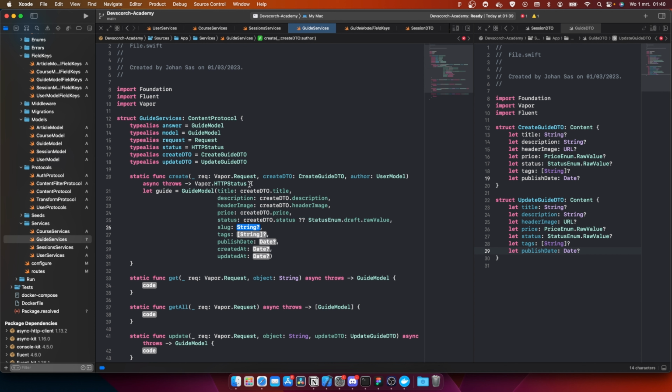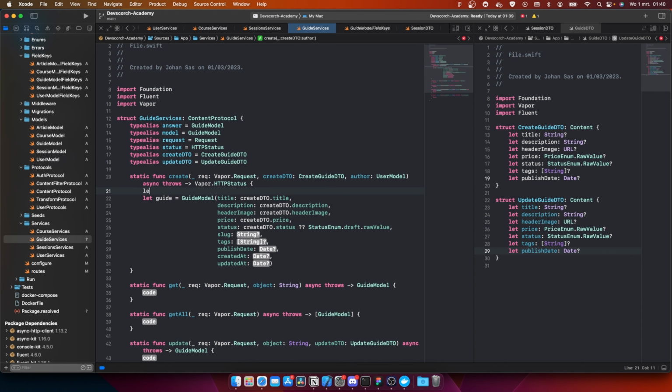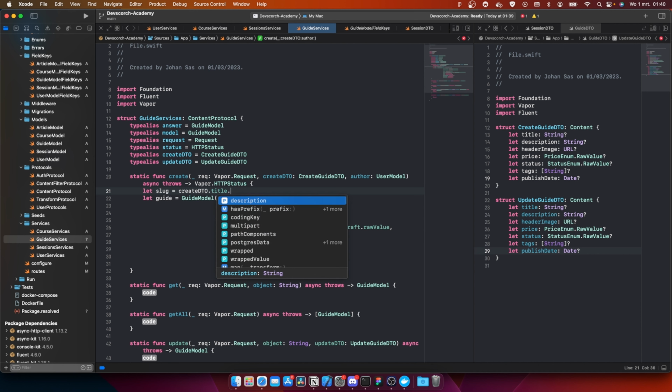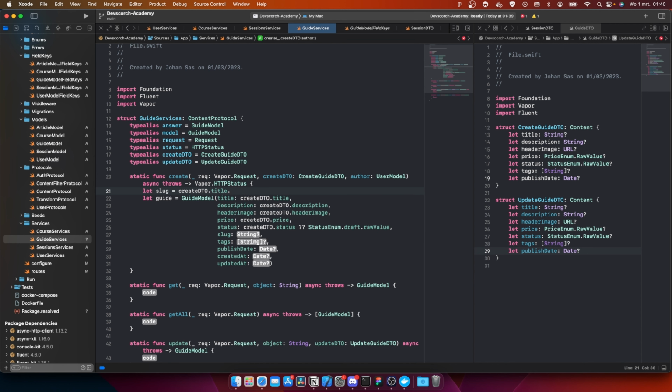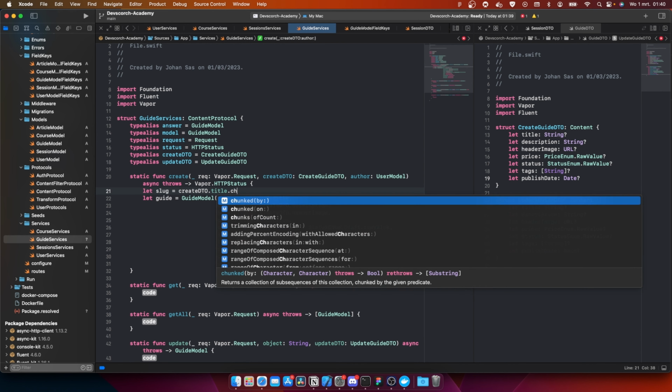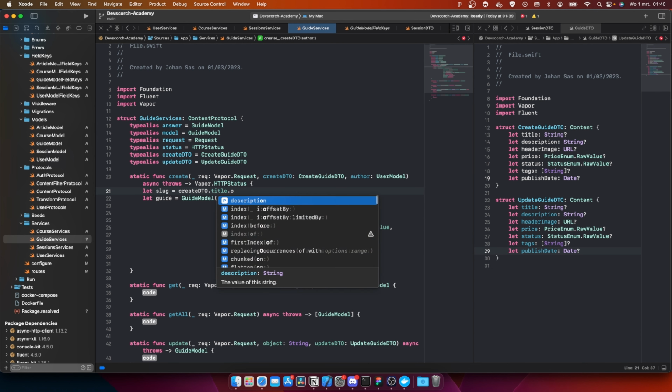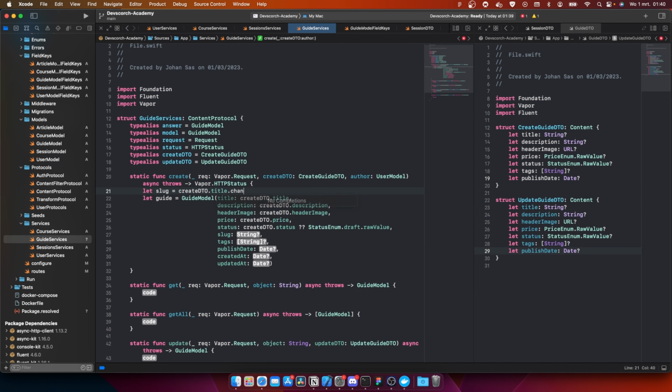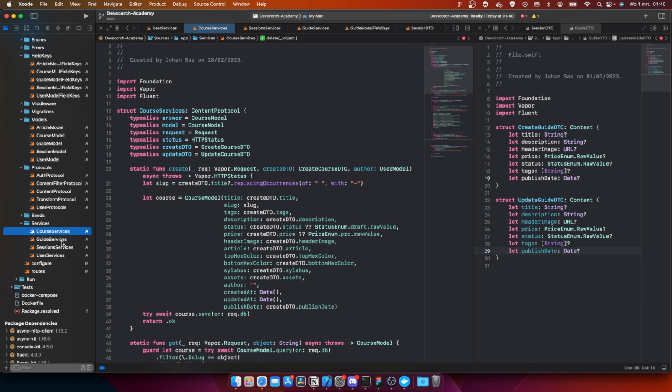Okay, so we have to auto-generate the slug again. So let slug equal to createDTO.title dot, what did we do again? Let me check really quick how this was called before.